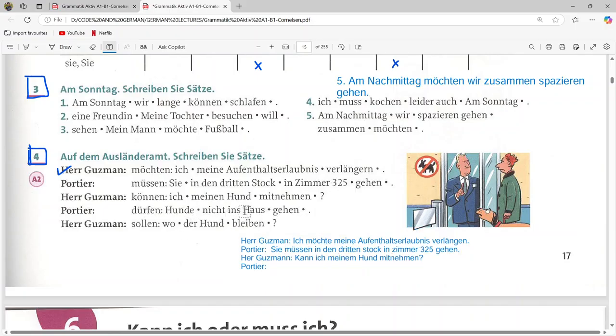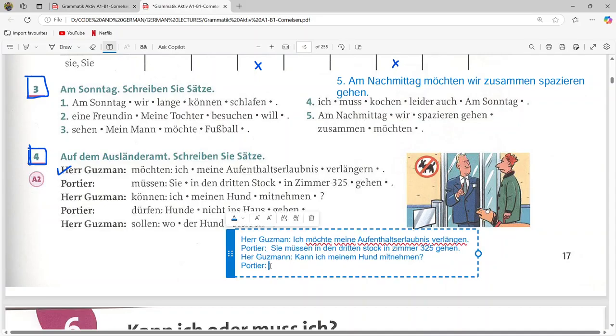Hunde dürfen nicht ins Haus gehen. Okay, so he is saying that dogs are not allowed in the house. So how to write the sentences? First write the subject and then the modal verb. Hunde is plural, dogs, like dogs are not allowed, so dürfen remains dürfen, and nicht ins Haus gehen. So dogs are not allowed inside the house.